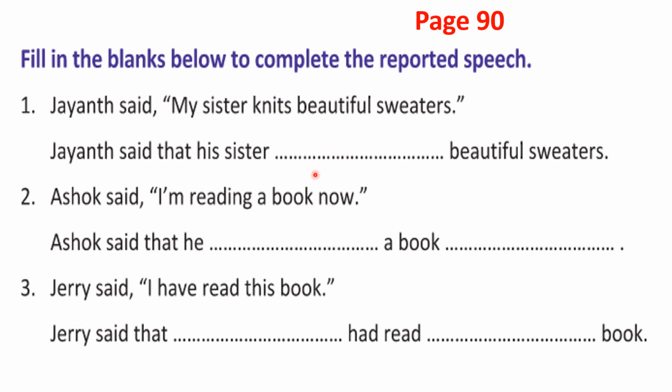How are you going to write? You will have some 2-3 options in the quiz. You have to choose the correct answer. Knits is in present tense. You remember the table you learned from page number 88. When it is in present tense, you have to change it into past tense. That's all. Very simple. Knits will become knitted. Right?